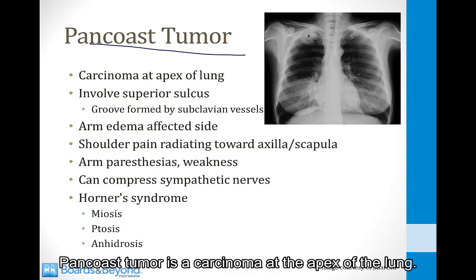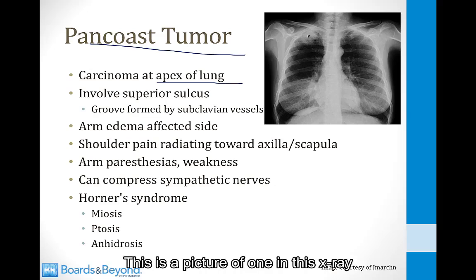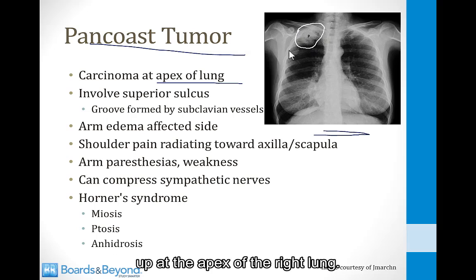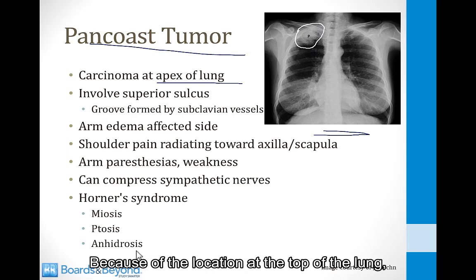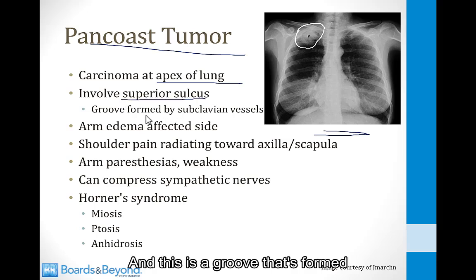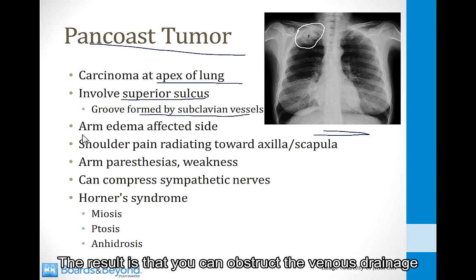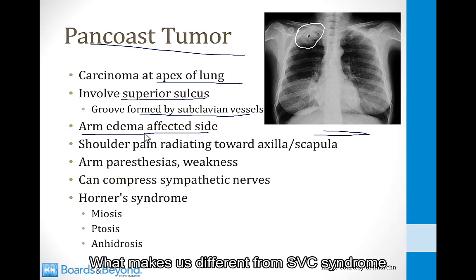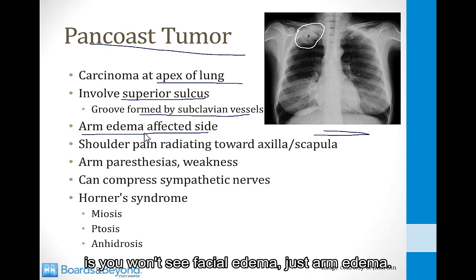Pancoast tumor is a carcinoma at the apex of the lung. This is a picture of one in this X-ray over here on the right. Notice up here there's this white thing up at the apex of the right lung. That's the Pancoast tumor. Because of the location at the top of the lung, these can involve the superior sulcus, and this is a groove that's formed by the subclavian vessels. The result is that you can obstruct the venous drainage from the arm on the affected side and get arm edema. What makes this different from SVC syndrome is you won't see facial edema, just arm edema.